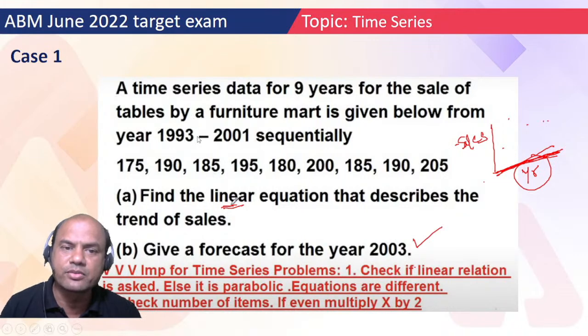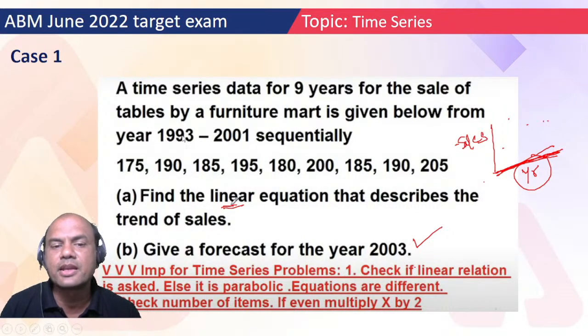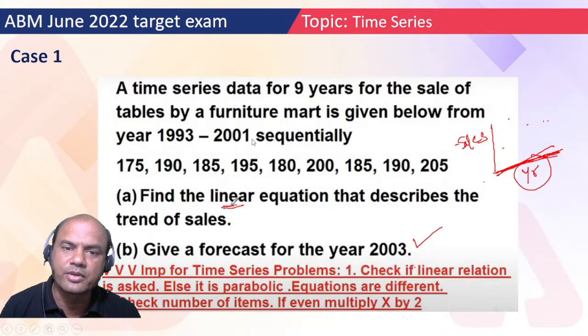Time series means what, and correlation means what. In correlation, both will move separately, not evenly, and in time series, X will move evenly. Got this point? Type yes if you have understood.